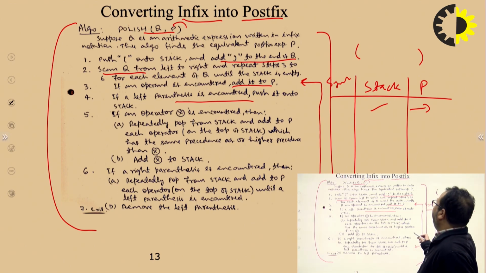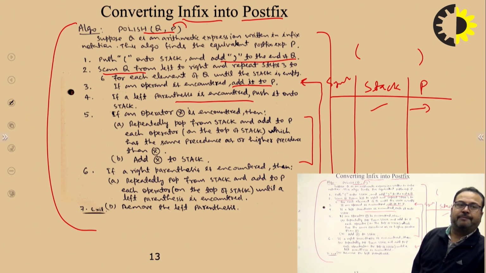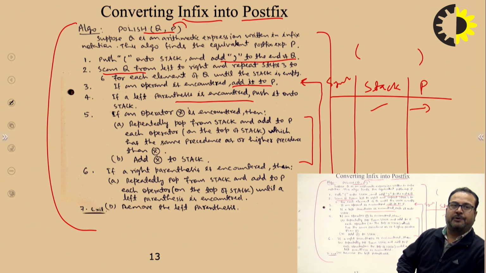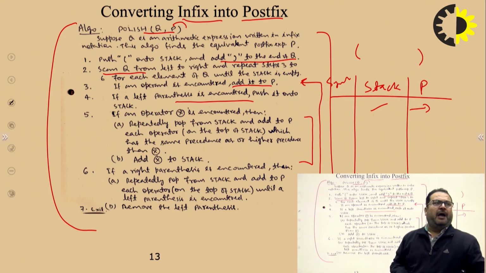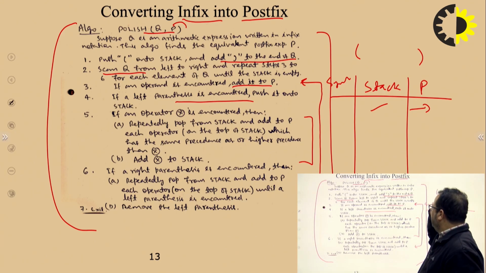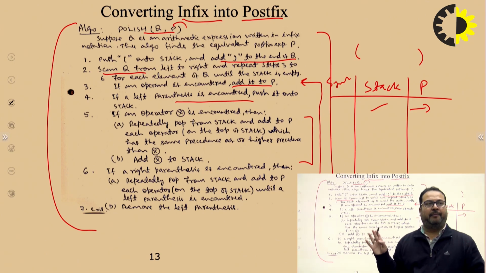If an operator is encountered, there are two conditions. If an operand is encountered, we can simply push it into the expression, which is the postfix expression we want to find. Next, if an operand is encountered, then it will simply be added to P.